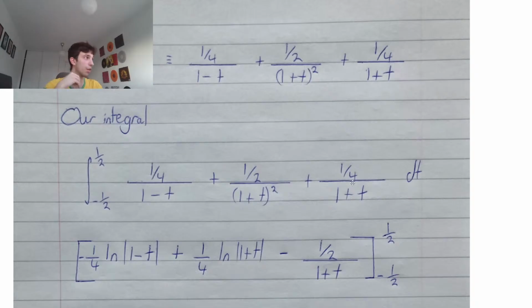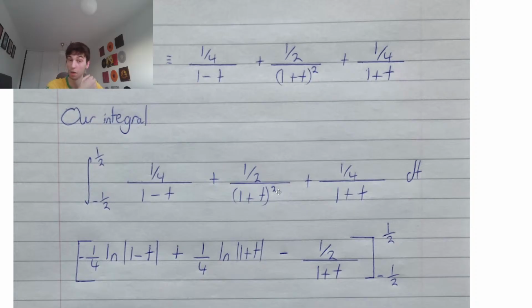Then looking at our other thing where we can use the natural log, where we have that f of x on the denominator and f dash x on the numerator, differentiating 1 plus t would just be 1. We currently have a quarter, so we're just going to have a quarter times the natural log of 1 plus t, t plus 1, same thing. And then integrating this half over (1 plus t) squared, we can't use natural log here, but we can rewrite this as 1 plus t to the power of minus 2.